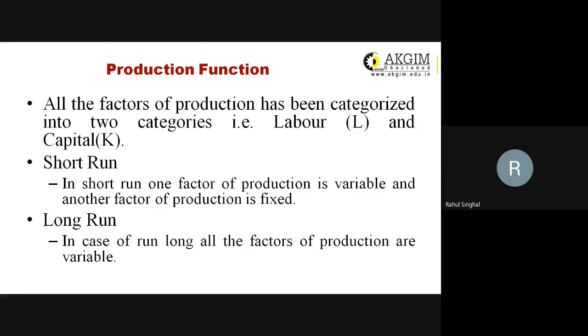Now, when we are carrying on our production activity, we need to understand it from the time perspective. And when we talk about the time perspective, time is always classified as short run and long run. Once we are carrying on some production activity, it may be carried on for a shorter time period, or for a longer time period.